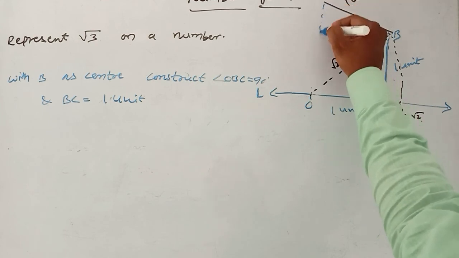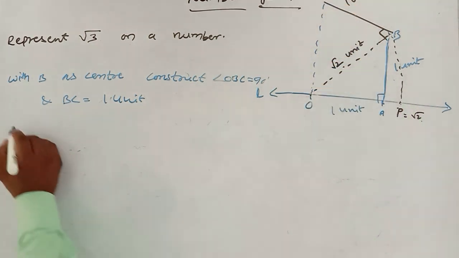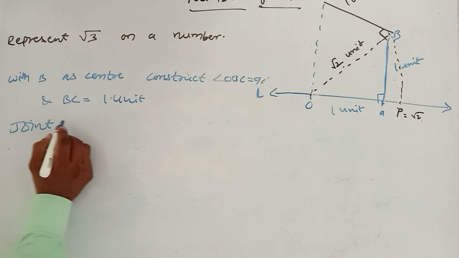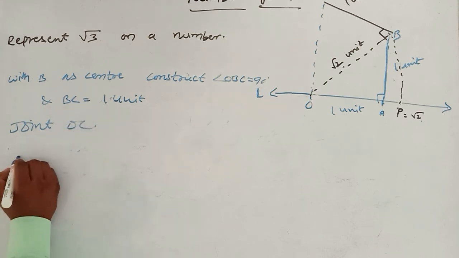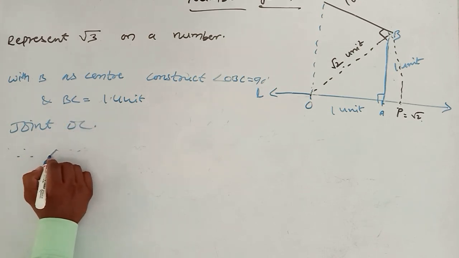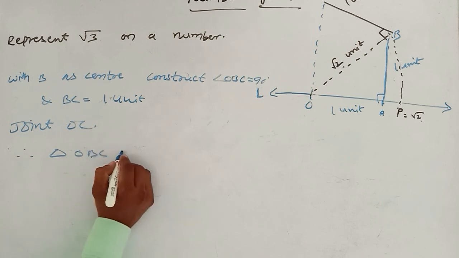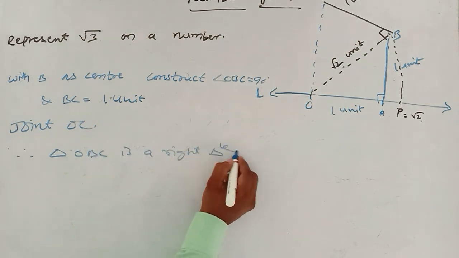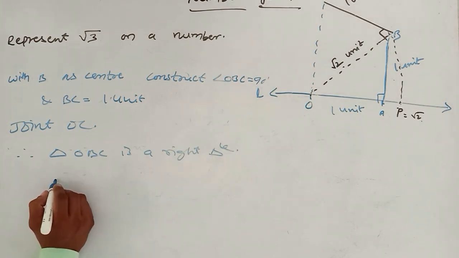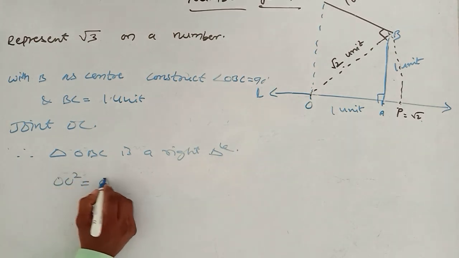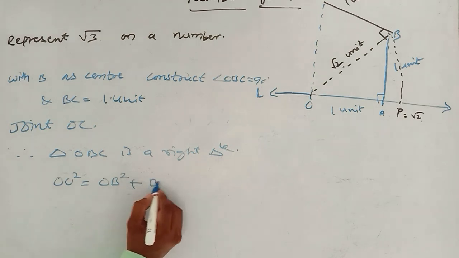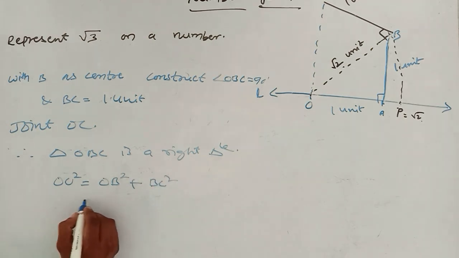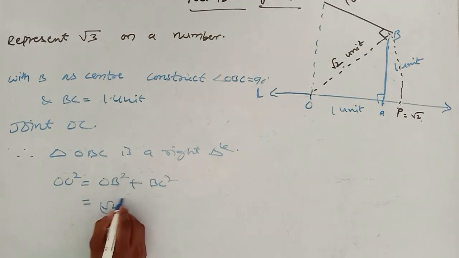Now join OC. Therefore triangle OBC is a right triangle. Now by Pythagoras theorem, OC square is equal to OB square plus BC square, that is root 2 whole square plus 1 square, which is 2 plus 1 equal to 3.